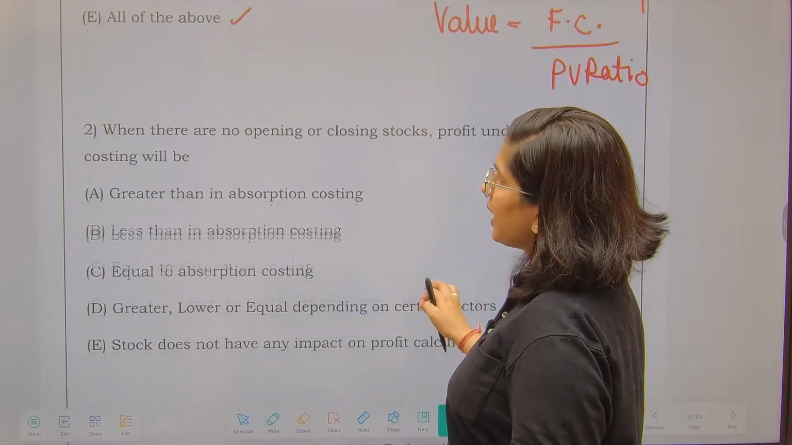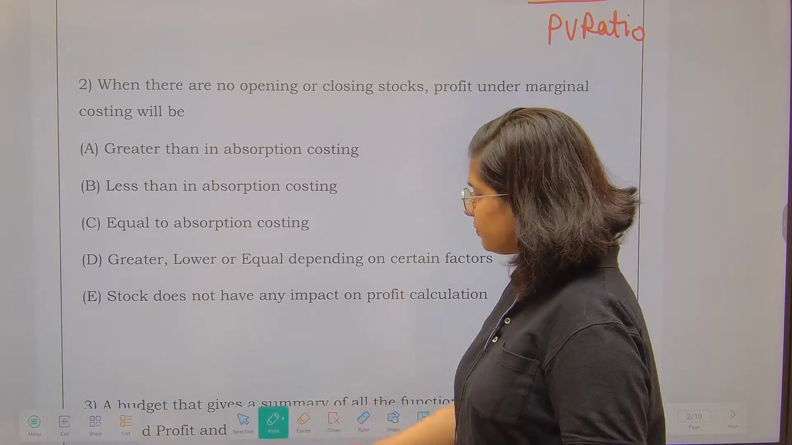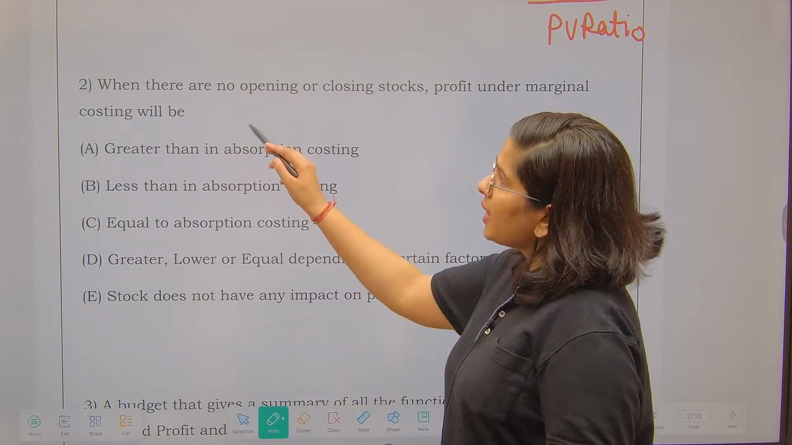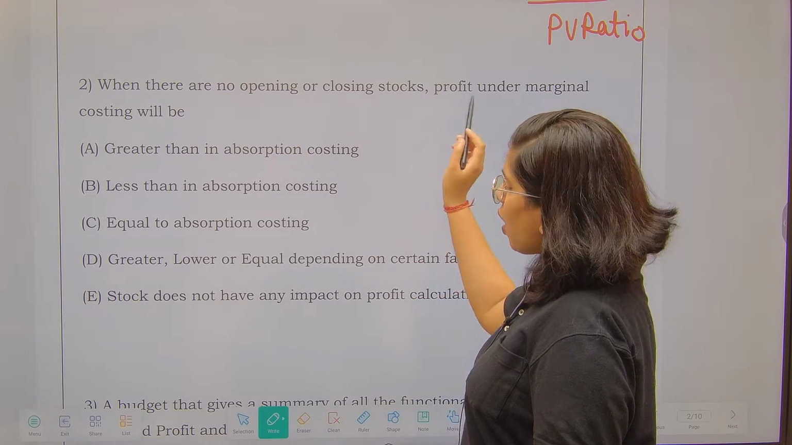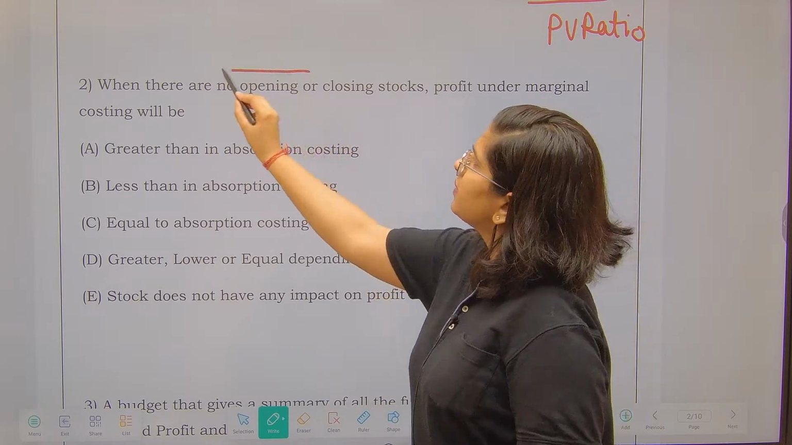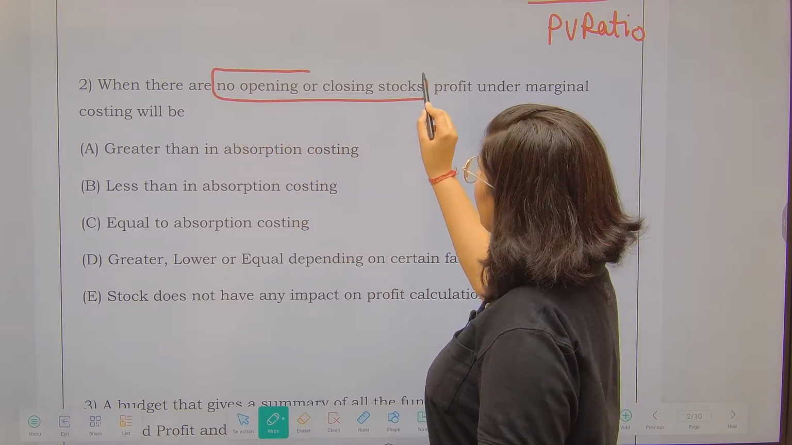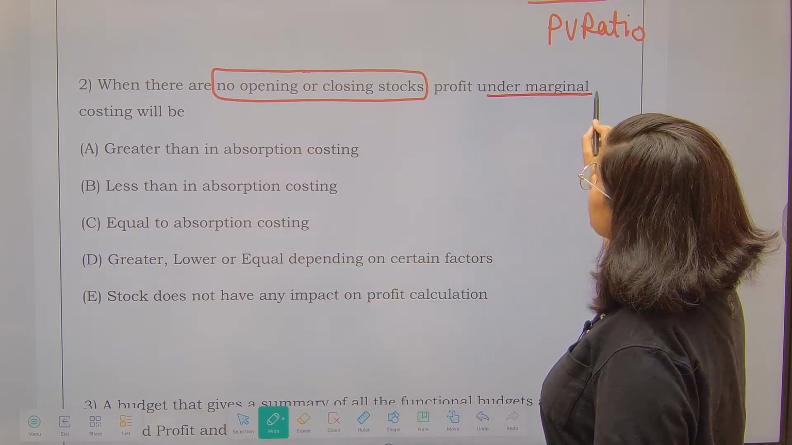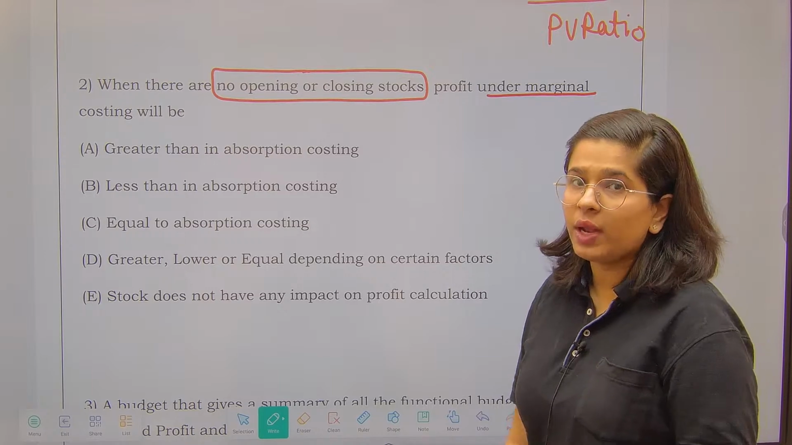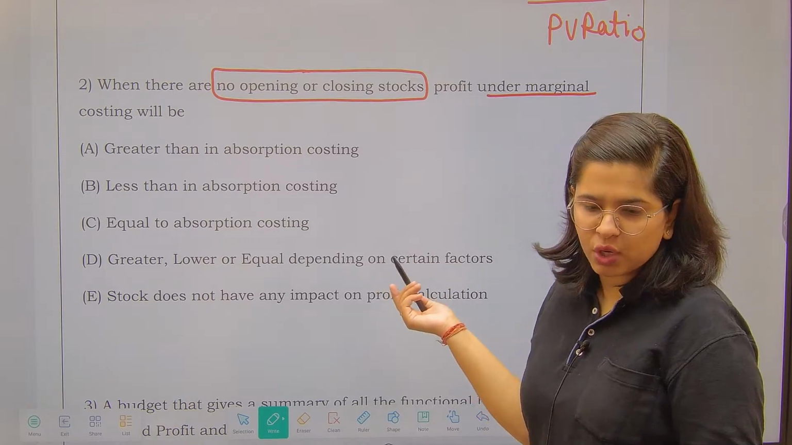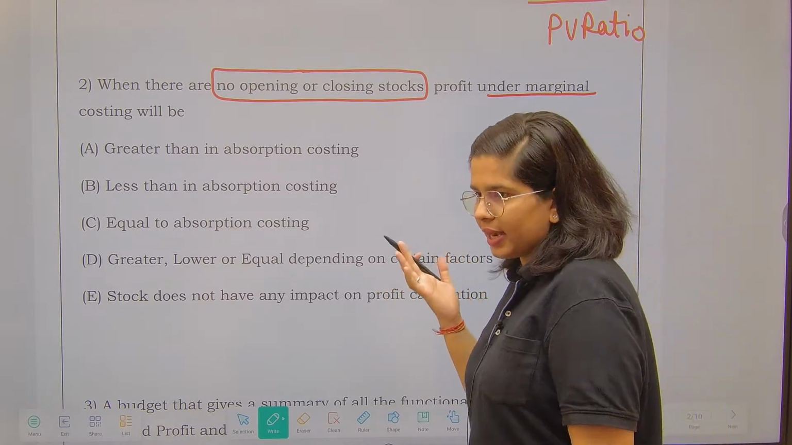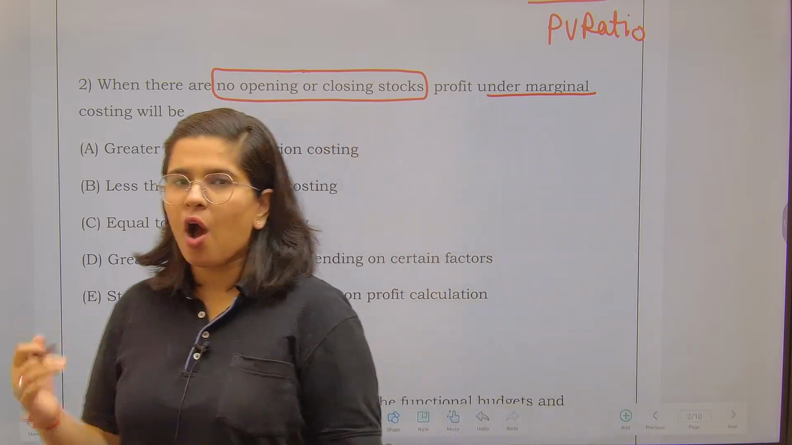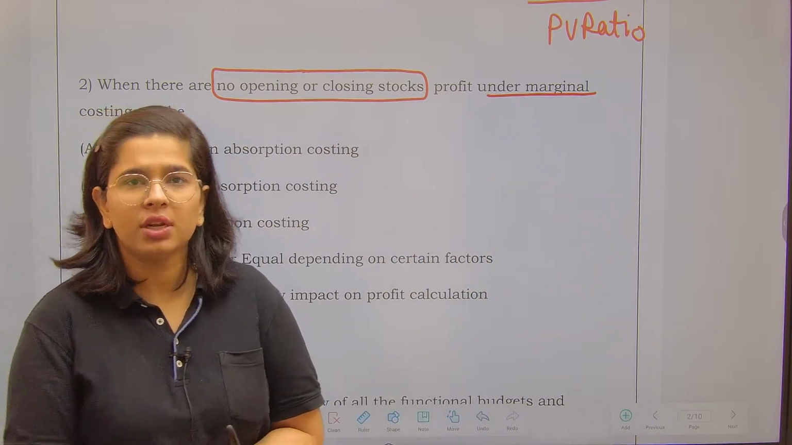Now the next question that we have: when there are no opening or no closing stocks. Please see the question carefully. When there are no opening or closing stock, profits under marginal costing will be. Now these are conceptual questions. These are not direct. Fine. They are checking how much do you know about marginal costing.